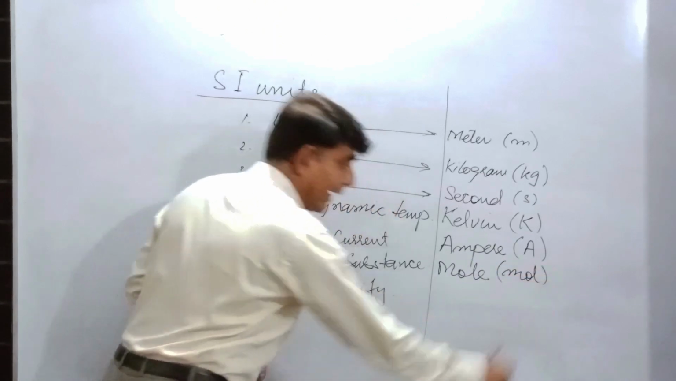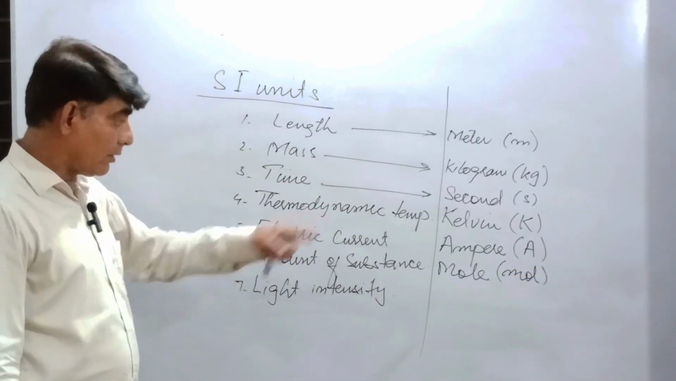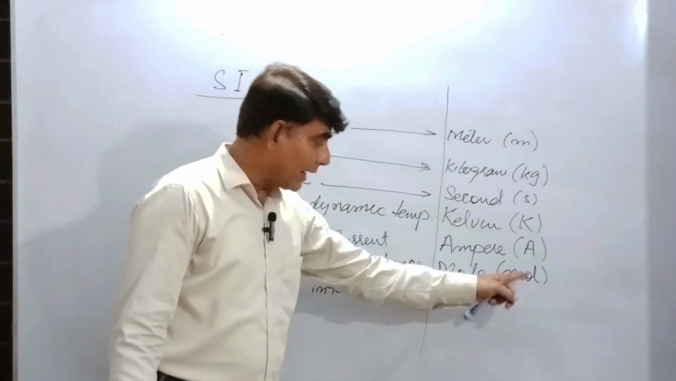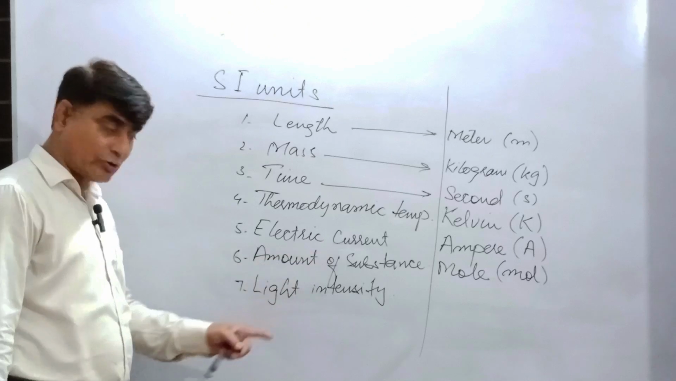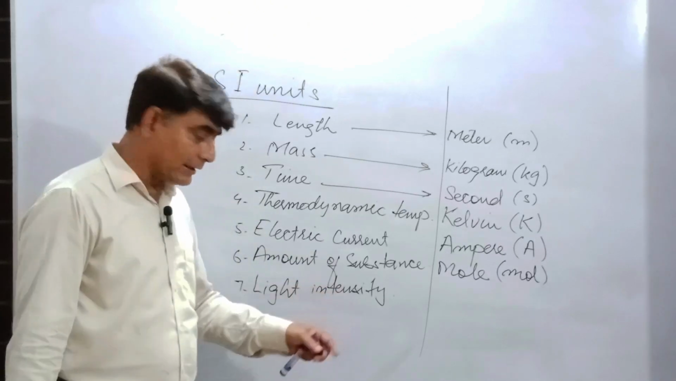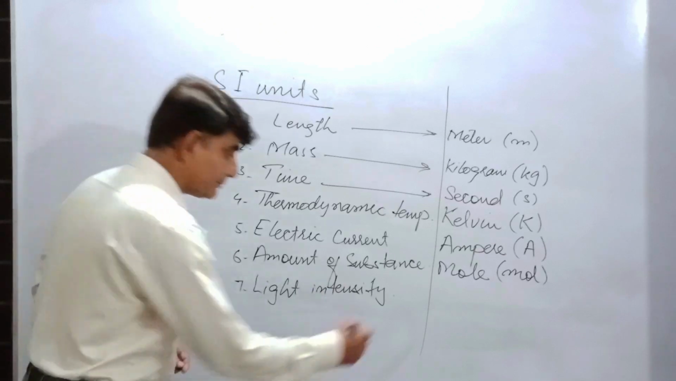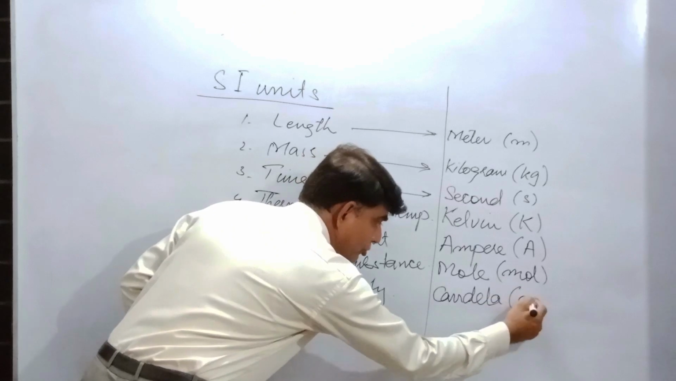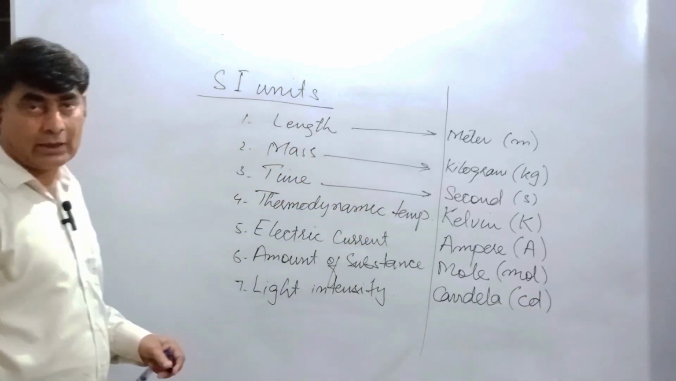We use MOL as an abbreviation of mole, just like ampere, Kelvin, second, kilogram, and meter. So MOL, mole, for the amount of substance. And for light intensity, the unit is candela. We use CD, small c, small d, candela.